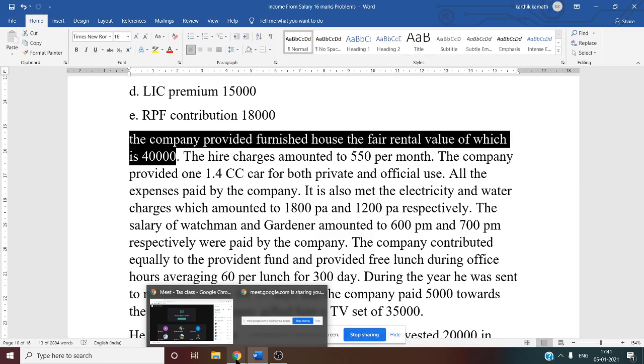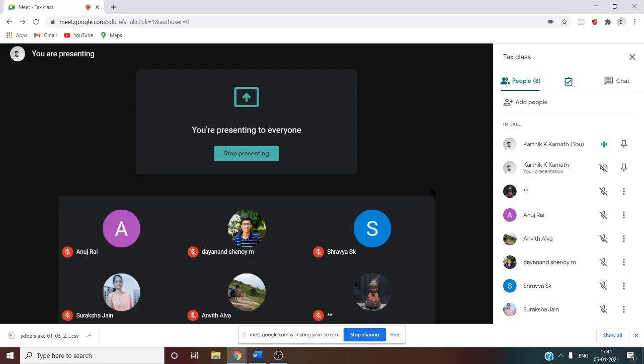As per our rule, fair rental value is nowhere mentioned, so we cannot take it. Only thing we have to see is who is the owner of the house, then whether population is given: 15% if 25 lakh or more population. If it is between 10 to 25 lakh, then it is 10%. If it is less than 10 lakh population, then 7.5%. And sometimes the owner is not the employer.